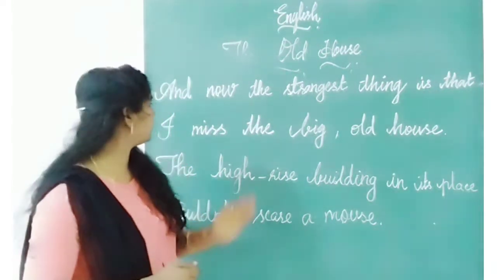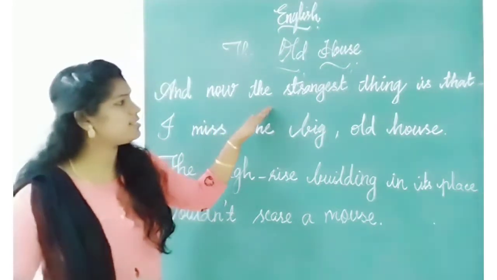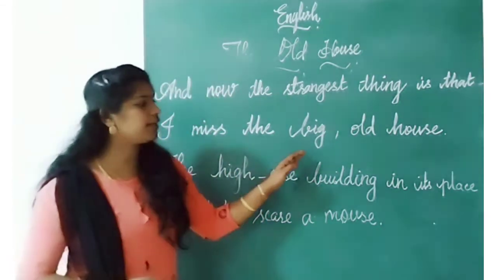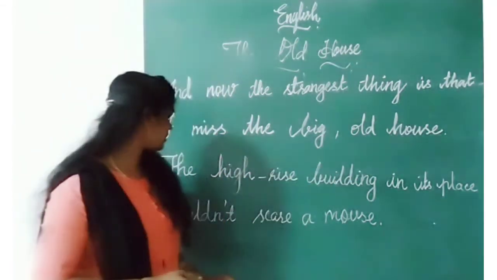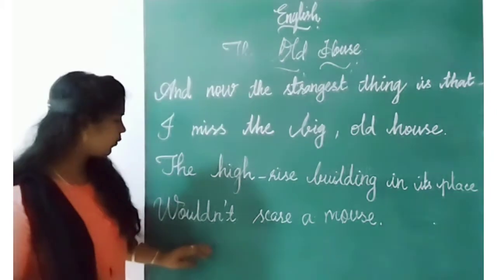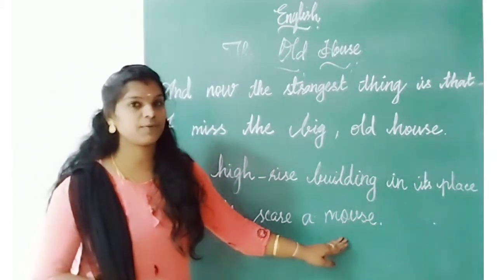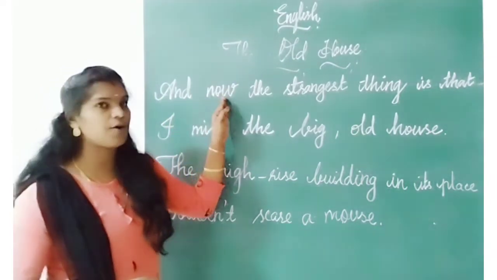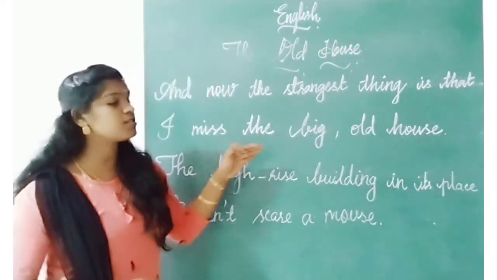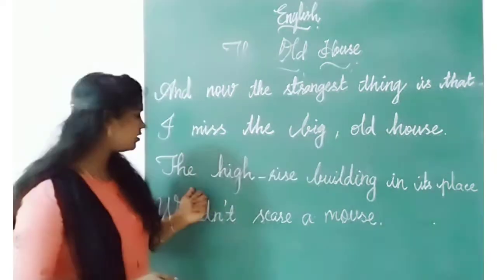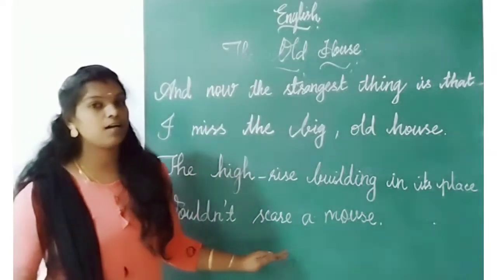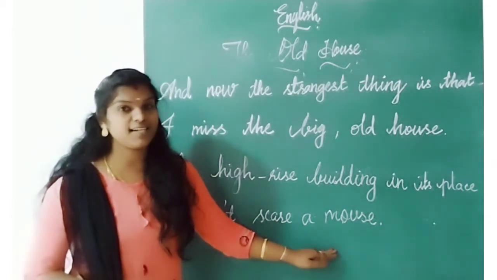Last stanza. And now the strangest thing is that I miss the big old house. The high-rise building in its place wouldn't scare a mouse. Okay, once again. And now the strangest thing is that I miss the big old house. The high-rise building in its place wouldn't scare a mouse.